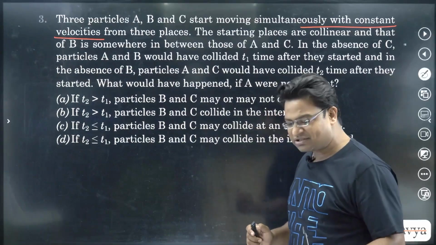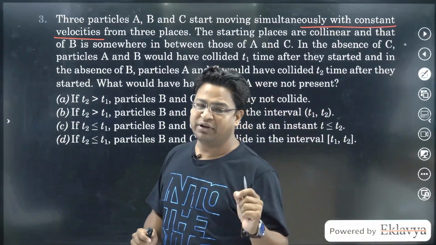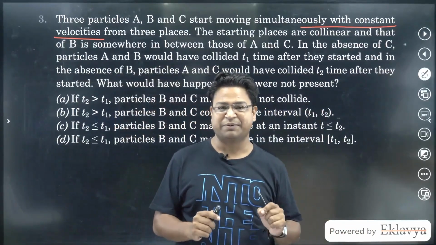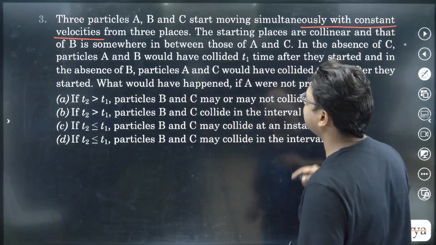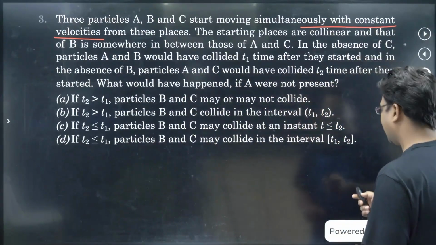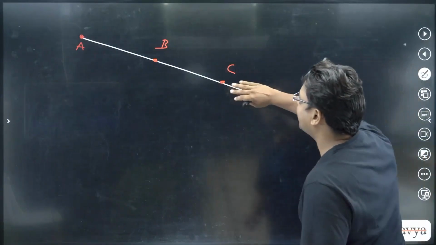This basically tells us that all the 3 particles will move on a straight line. So the trajectory of each particle is going to be a straight line. The question also says that in the absence of C, particles A and B would have collided in time t1. So let's forget C.